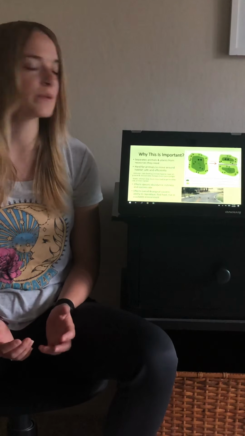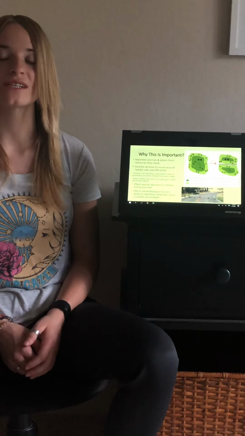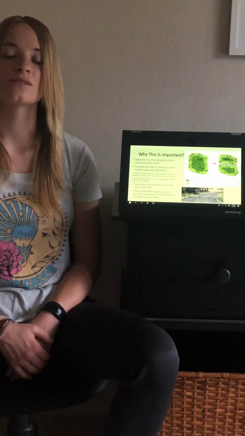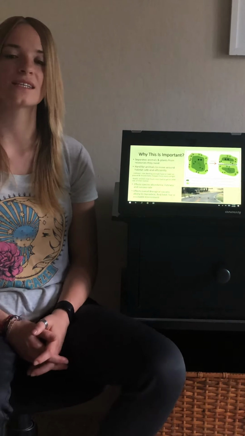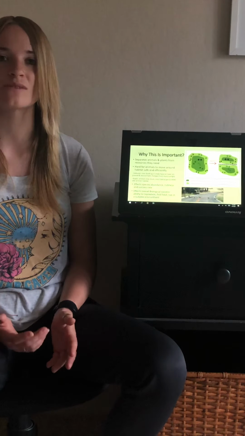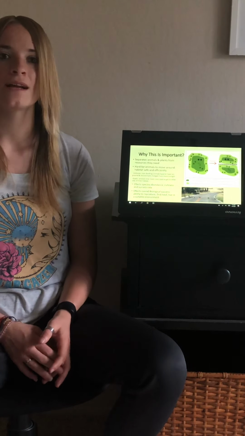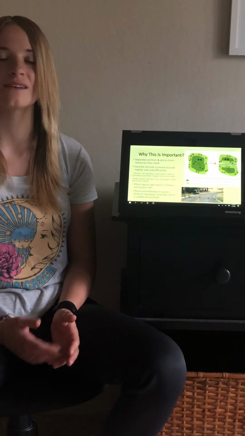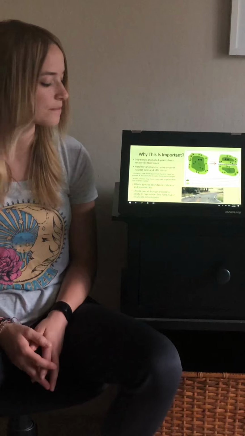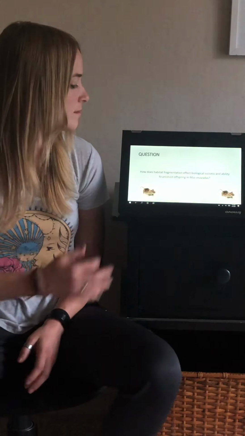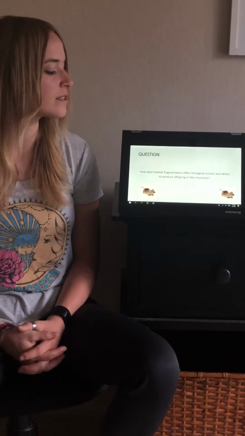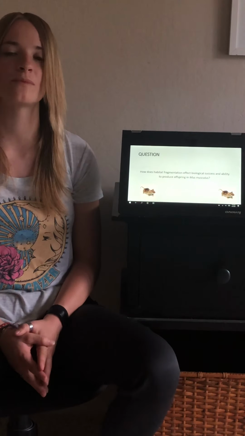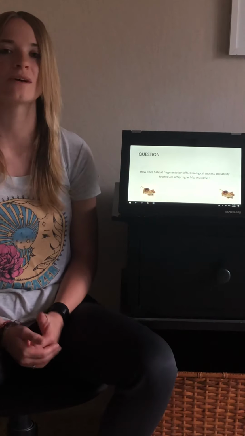So this affects species abundance, richness, and overall success. The overall success that is affected is their ability to reproduce efficiently, their ability to find food, and their ability to live in a suitable environment. So the question here is, how does habitat fragmentation affect biological success and ability to produce offspring in Mus musculuses?